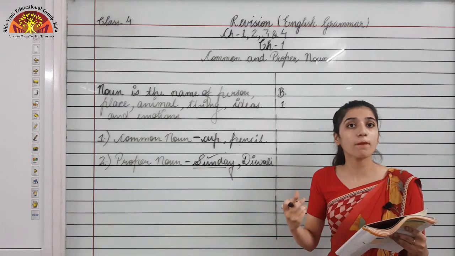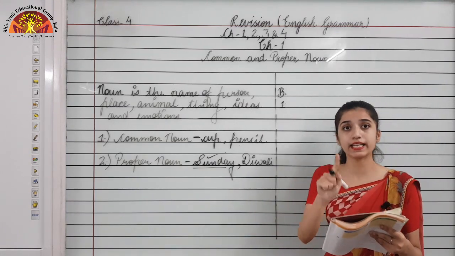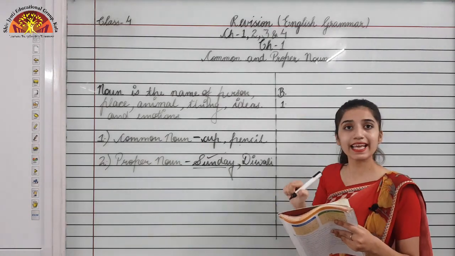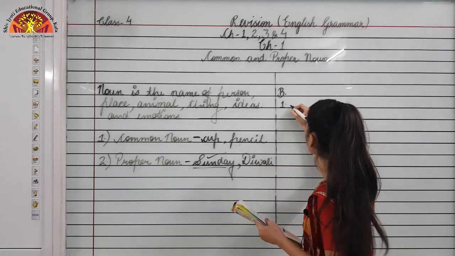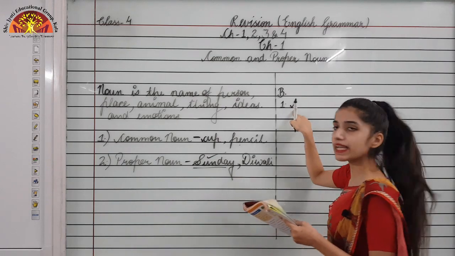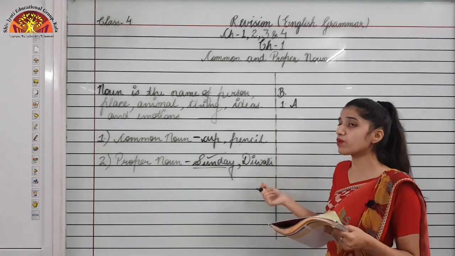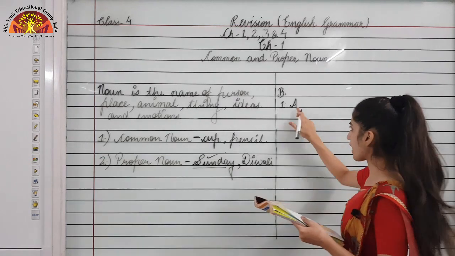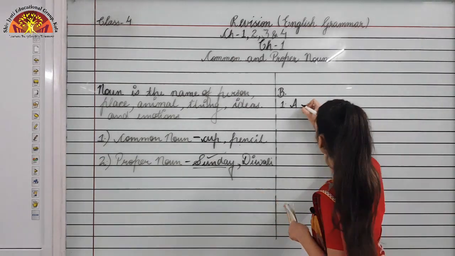So what is the proper noun over here? That is Akhil. So first we will write Akhil, we will make Akhil's A capital, because it's starting with A, as we know that a proper noun always begins with a capital letter, right? So Akhil is capital.